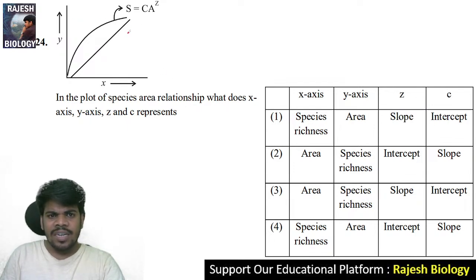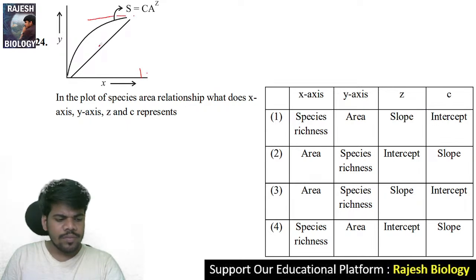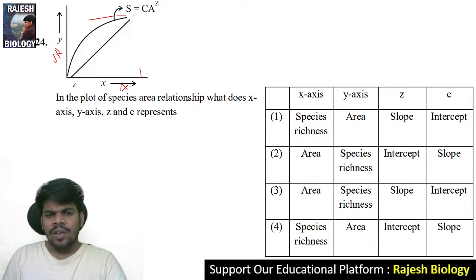At a certain extent, even though we increase the area, the species do not increase. So it is area and it is species richness. X is area. Definitely options 1 and 4 are wrong.